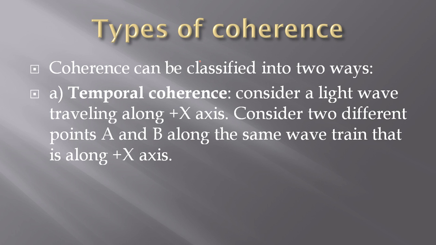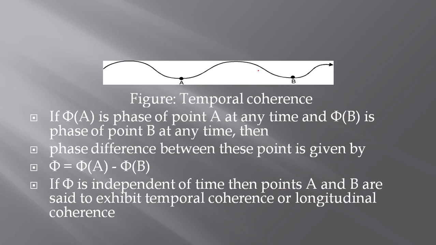Types of coherence. Coherence in laser can be classified into two ways. Temporal coherence. Now consider a light wave traveling along positive x-axis. Consider two different points A and B along the same wave plane, that is along the x-axis, like in this diagram. So suppose at point A, phi A is the phase of point A at any time and phi B is phase of point B at any time. Then phase difference between these 2 points is given by phi equals phi A minus phi B.